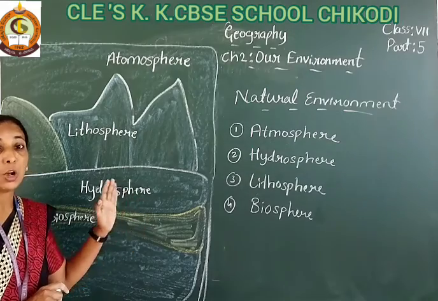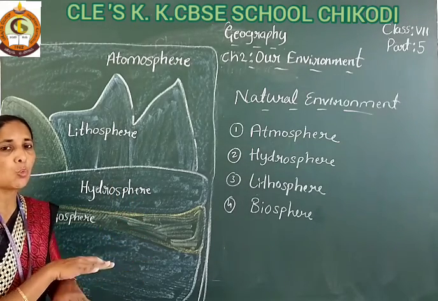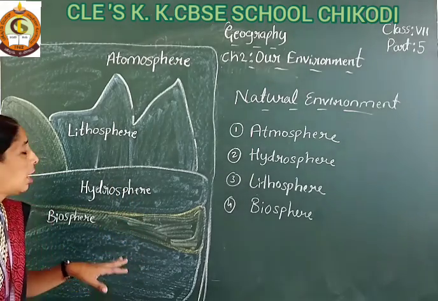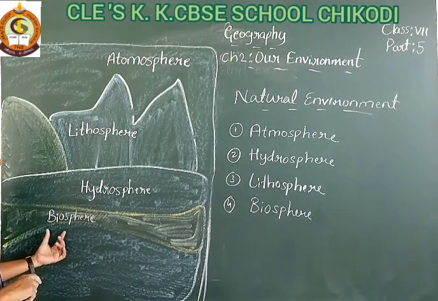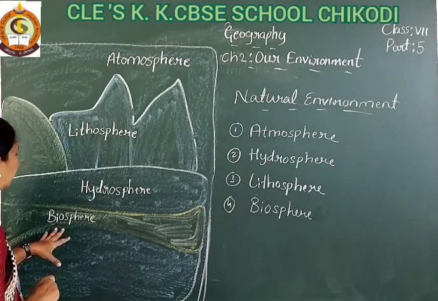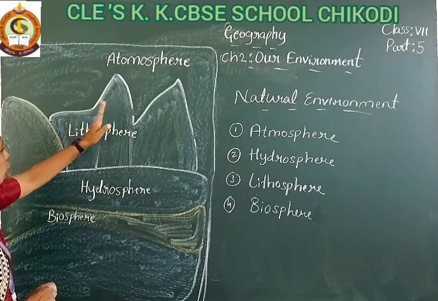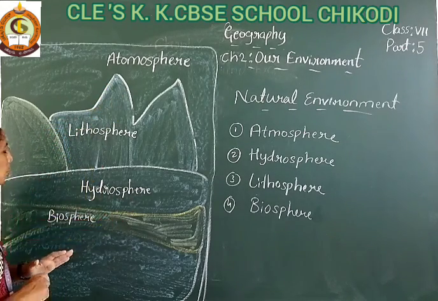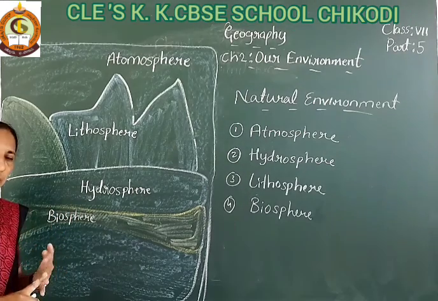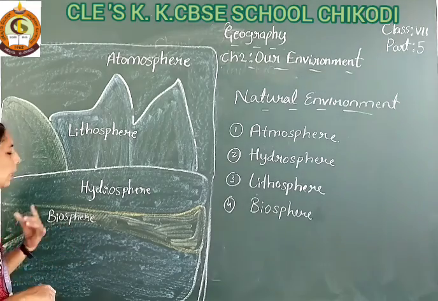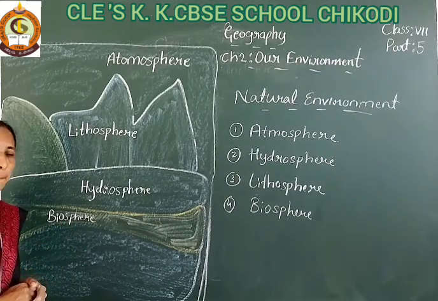Rivers, seas, oceans, all water bodies on the earth's surface are in the hydrosphere. And the biosphere is the mix of all of these: atmosphere, lithosphere, hydrosphere, surrounding our environment. Living and non-living organisms are both in the biosphere.